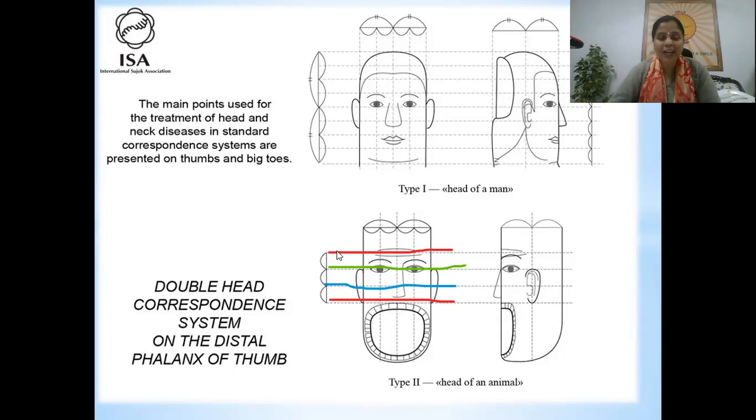And this thumb animal head was a very favorite system of Professor Park Jebu. Professor Park Jebu wrote a complete book on the animal head, introducing tri-origin points on the animal head system. So this is a very good system, and it has its own benefit.